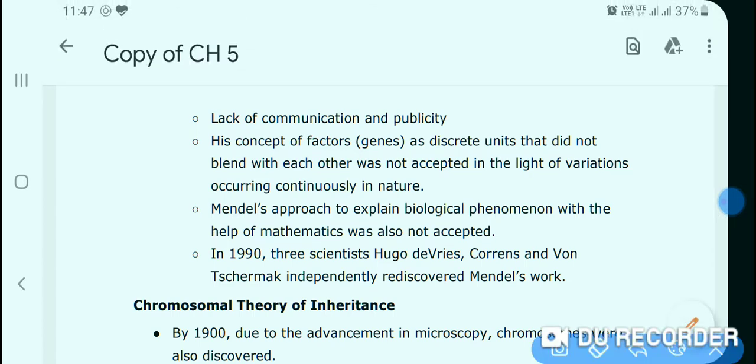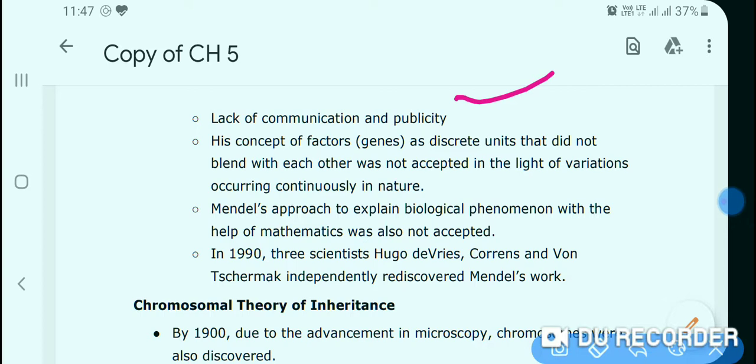Why was Mendel's work not recognized? It is always asked in the CBSE board exam. There are several reasons due to which his work was not recognized. Among them, one was lack of communication and publicity. You know that publication and publicity was not a very easy process at that time.